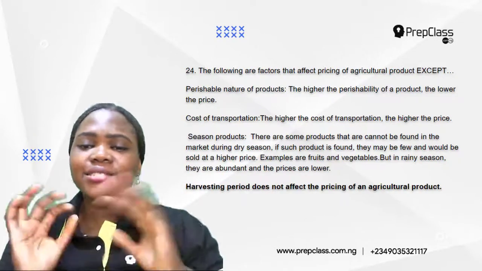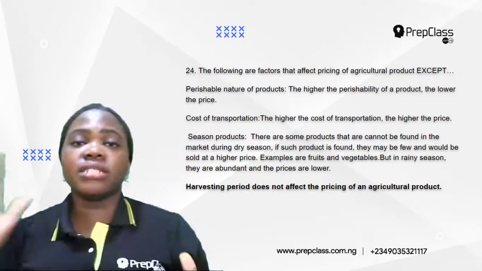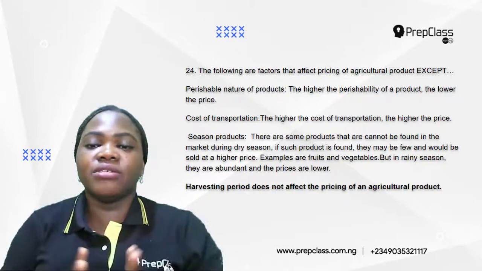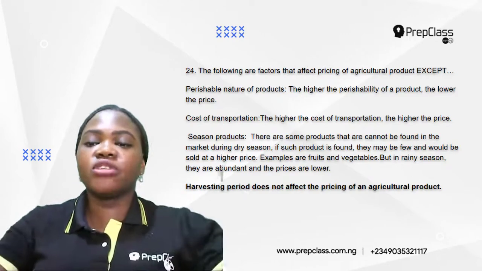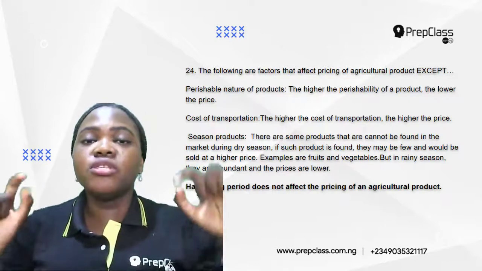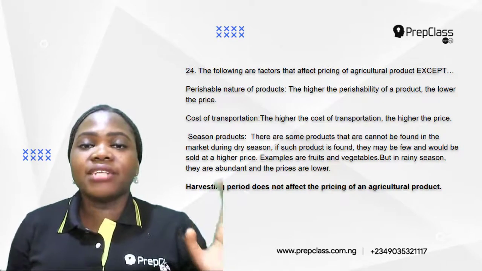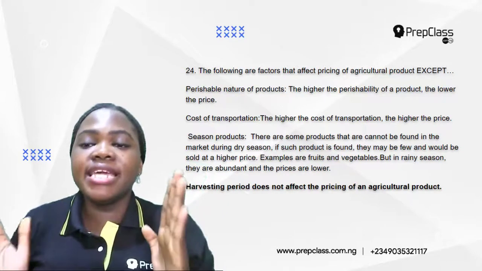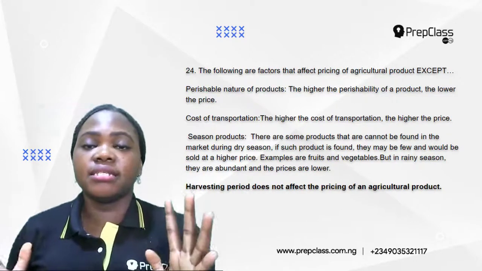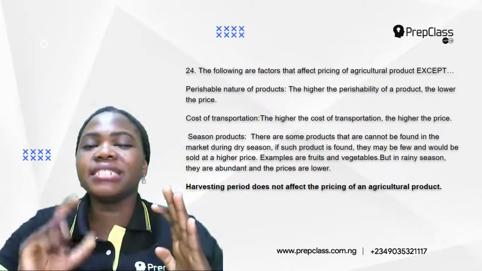Seasonal products. There are some products that are seasonal. You can find some products in the dry season, some products are found in the rainy season. Okay, so for products that cannot be found in the market during dry season, if such a product is found during dry season, they will be very few and will be sold at a higher price. Examples are some kinds of fruits and vegetables. So there are some of them that you find only in rainy season. They are very abundant and cheap during rainy season. But during dry season, they are very few, so the prices are higher.